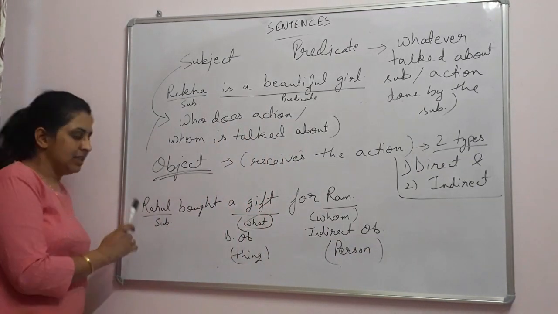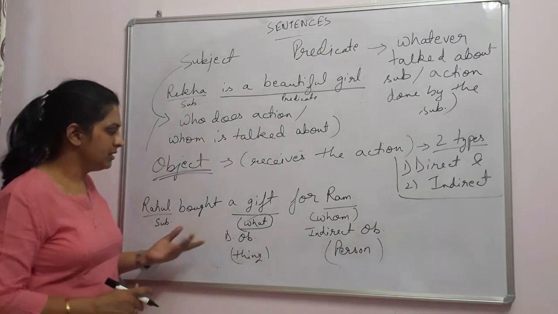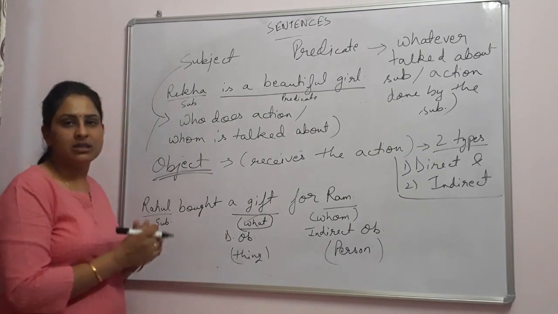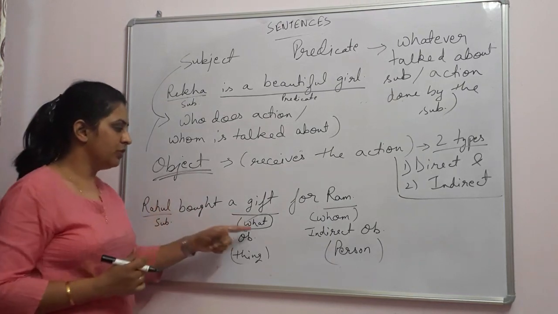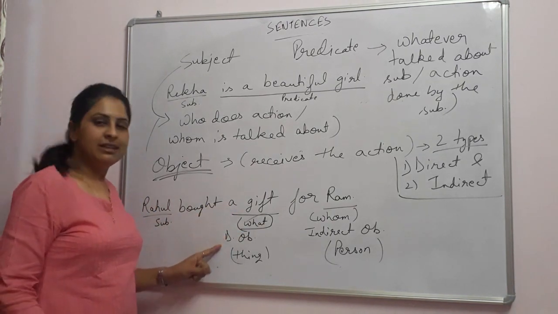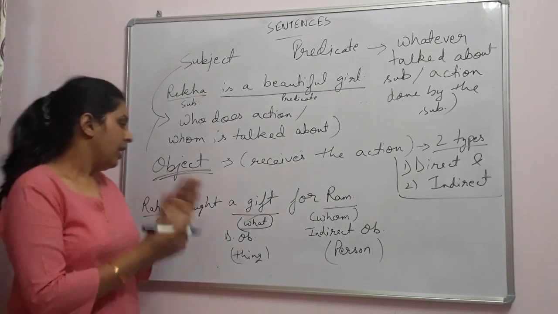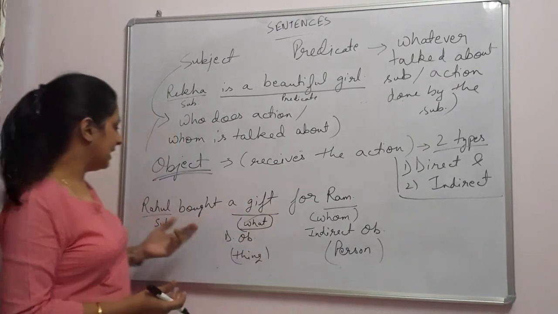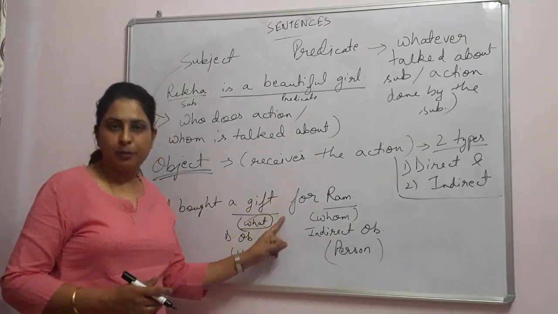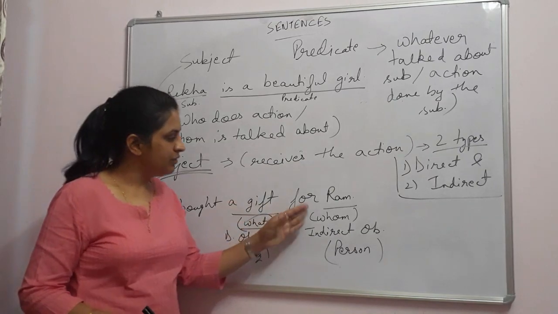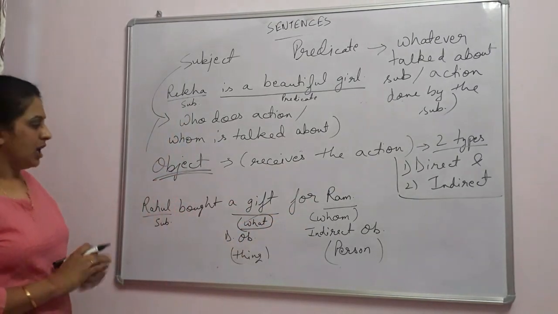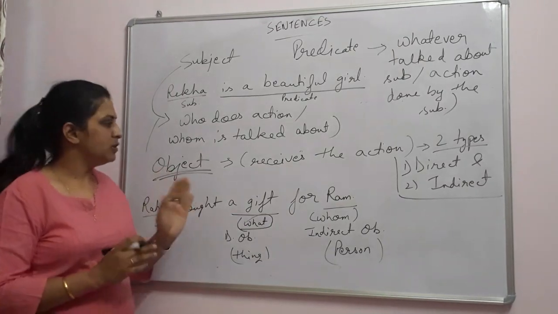So a sentence can have a single object, that is, it could be a direct object. It is always a thing, and it comes when you ask after the verb using the question word what, and whatever the answer you receive for that question word what, that is a direct object. And a sentence can have both the objects, that is direct and indirect. When you ask the question word whom after the preposition, and whatever the answer we receive for this question word becomes our indirect object, and it is always a person. I hope you understand the two types of object.